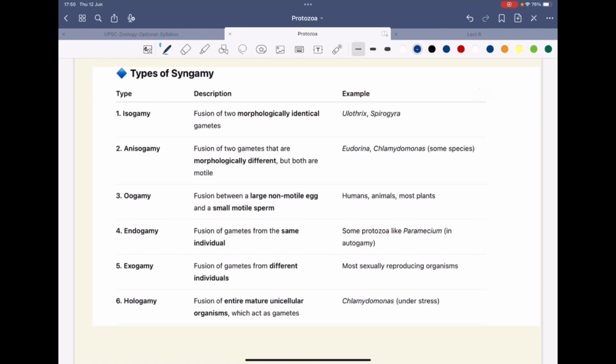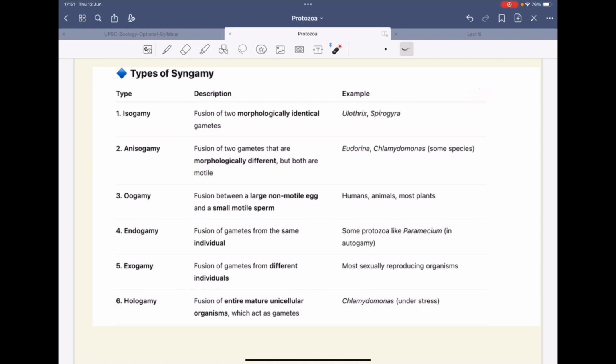There are certain other types of syngamy. First one is isogamy. Isogamy means the fusion of two morphologically identical gametes. For example, in the case of Spirogyra, the gametes are the same. Male and female gametes look the same, and when they fuse, they form the zygote. It's called isogamy.